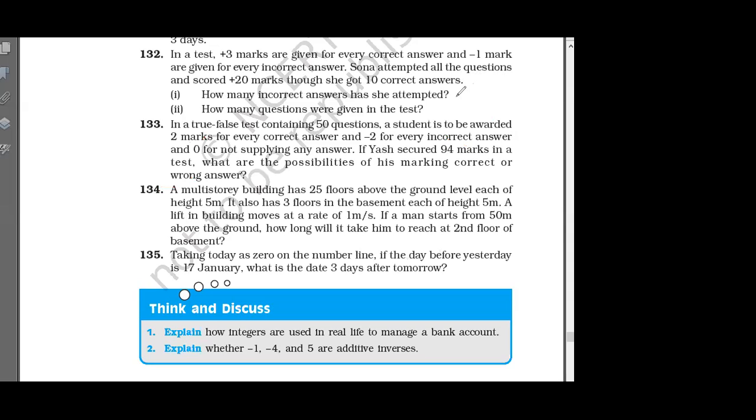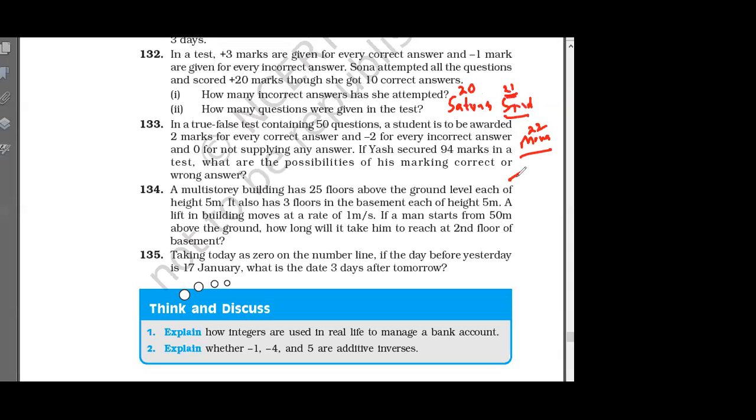What day is today? 19th, Saturday, right? What would be the day after today? After 1 day, which day will come? Monday? Sunday comes first, then Monday. Yes or no? So it is 20. Yes, sir. Everyone understood?